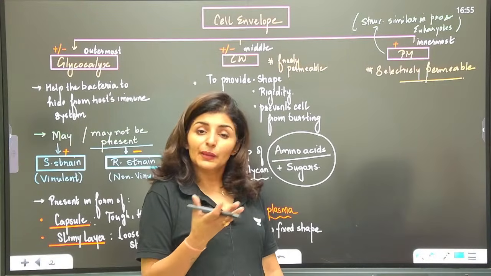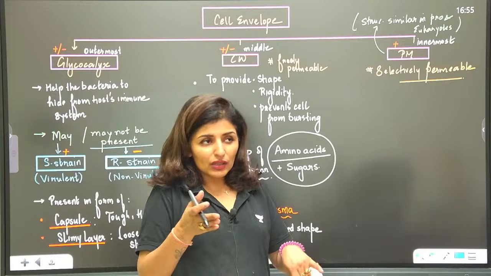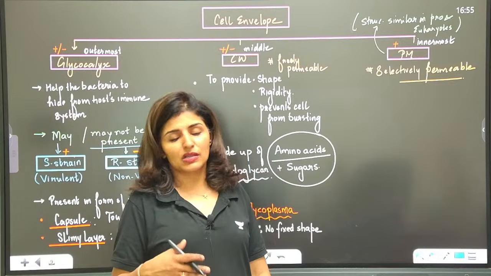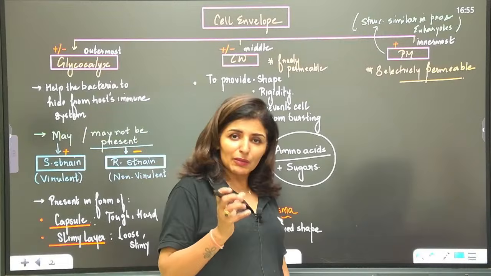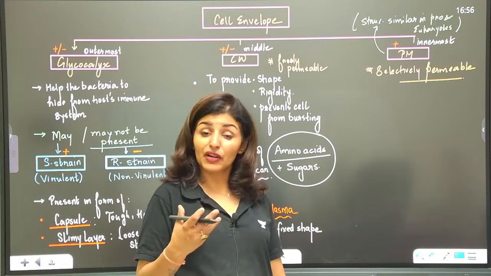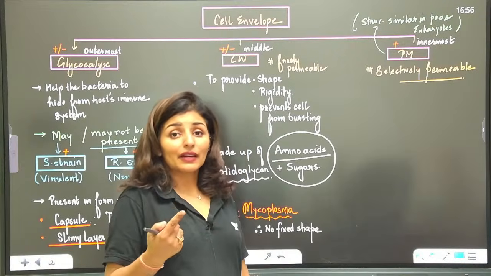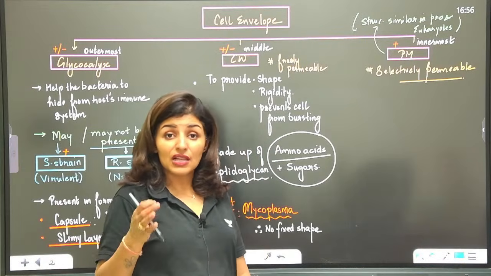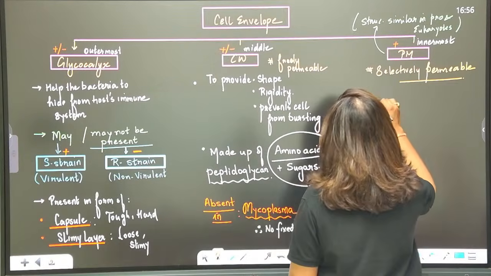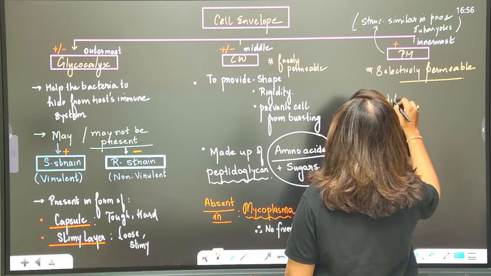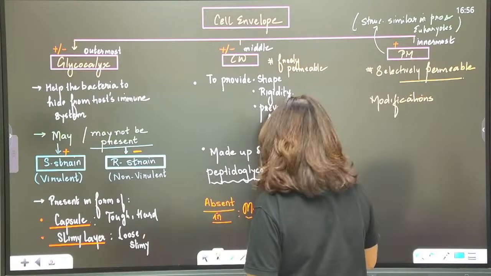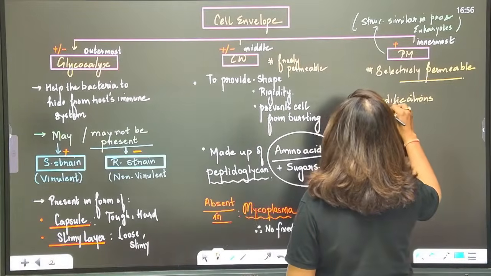It's at the beginner's level, so there are no specialist structures like mitochondria or chloroplast. The plasma membrane itself carries out different functions, and in order to carry out those functions, it will show certain modifications. Let's talk about the modifications of the plasma membrane.